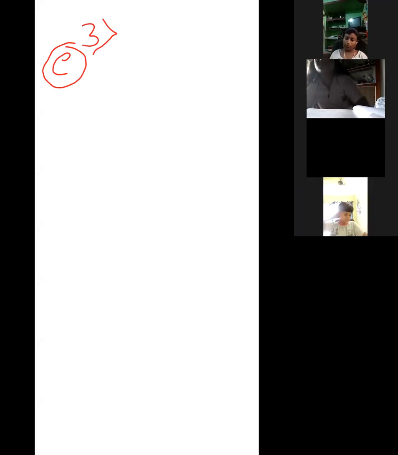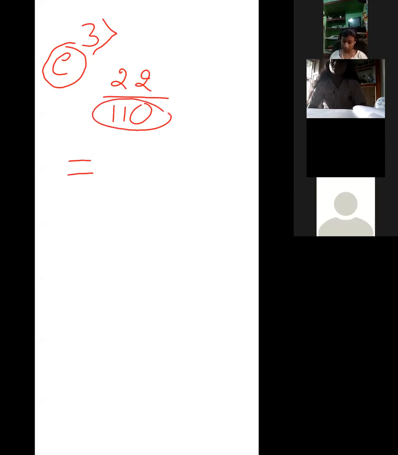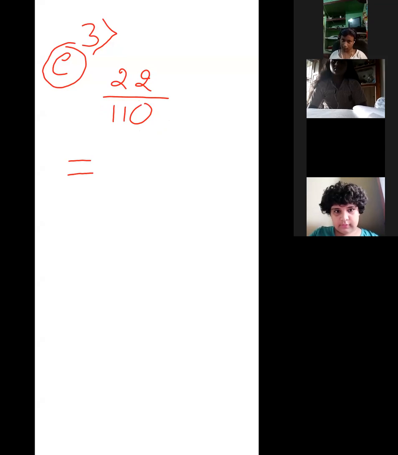Acha, 3C, it is given 110. Now just look, I am doing directly. 11 twos are 22, and this one is also divisible by 11, or I'll take 2. By 10?